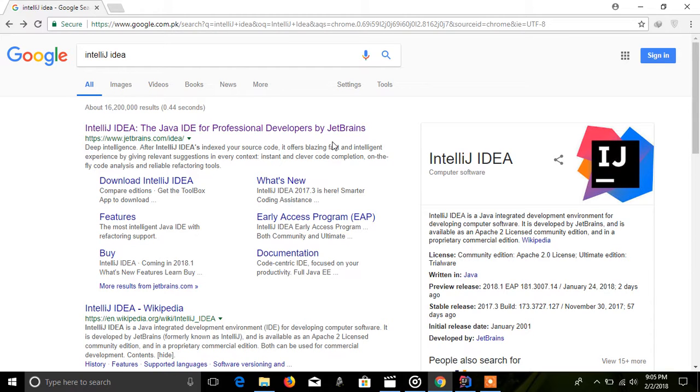In this video, we will see how to download the IntelliJ IDEA setup and how it looks like when it is installed. We will need IntelliJ IDEA to cover the basics of Kotlin.